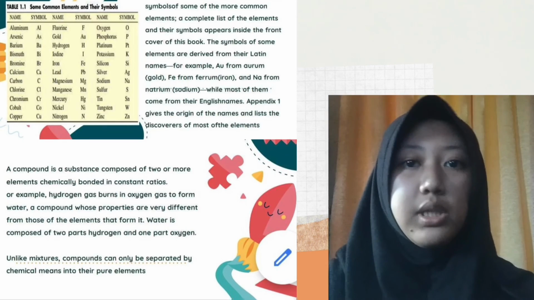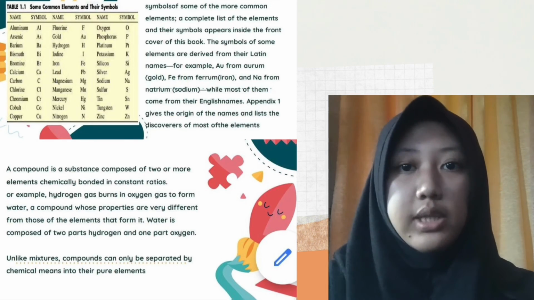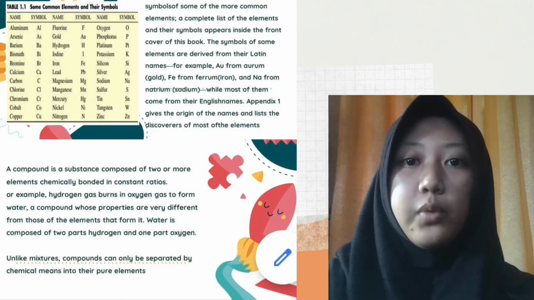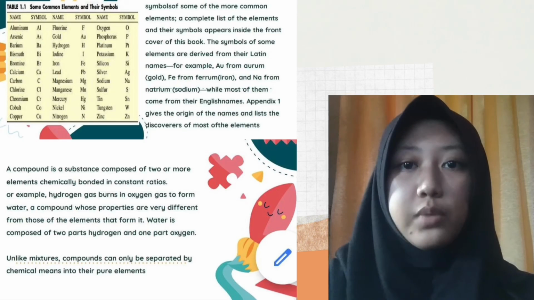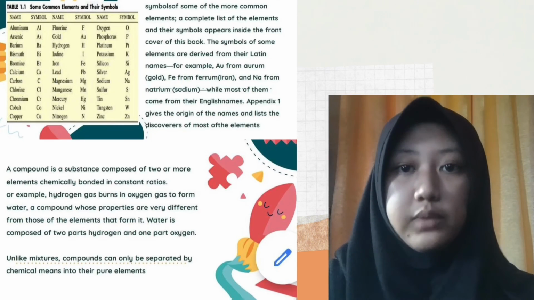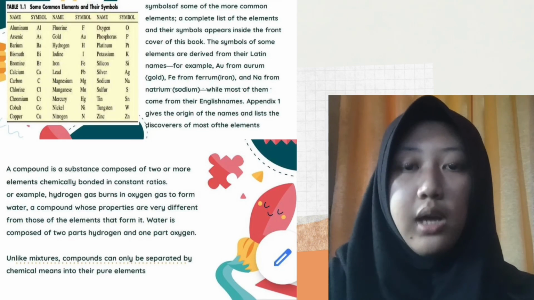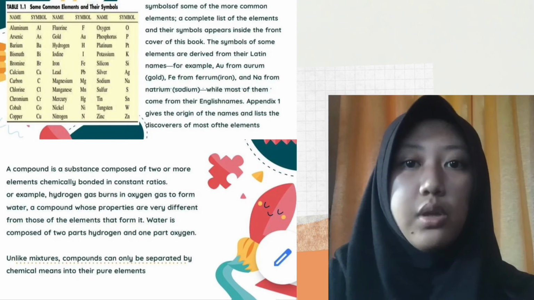A compound is a substance composed of two or more elements chemically bonded in constant ratio. For example, hydrogen gas burns in oxygen gas to form water. A compound has properties very different from those of the elements that form it. Water is composed of 2 parts hydrogen and 1 part oxygen. Unlike mixtures, compounds can only be separated by chemical means into their pure elements.